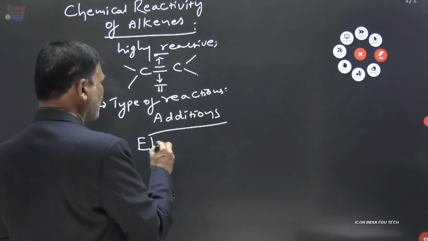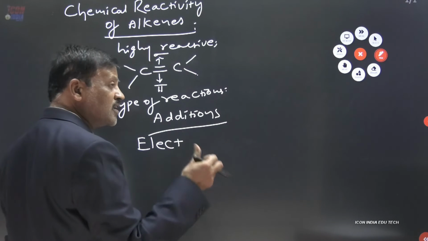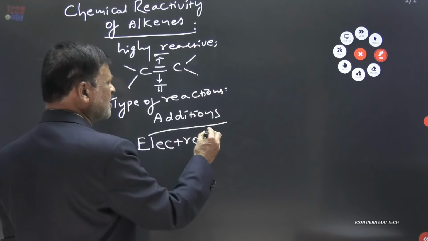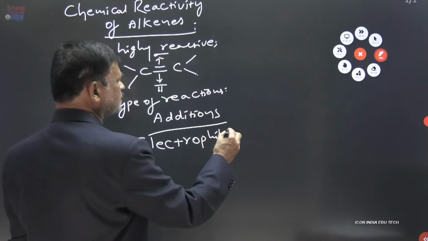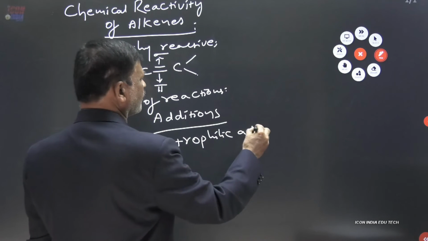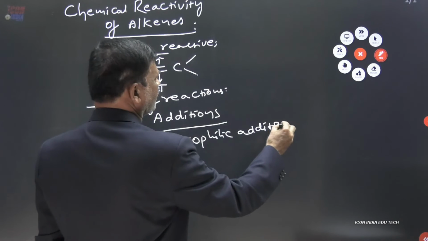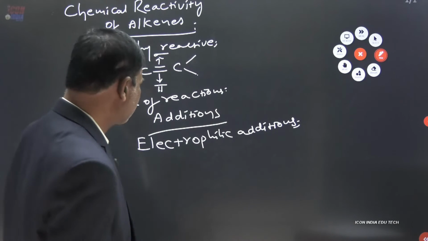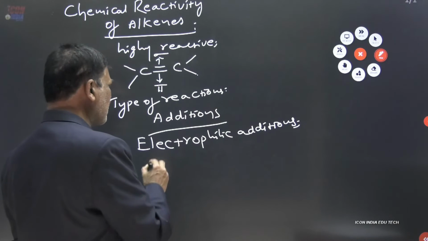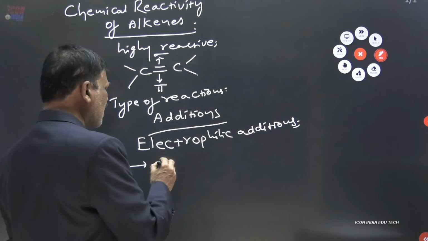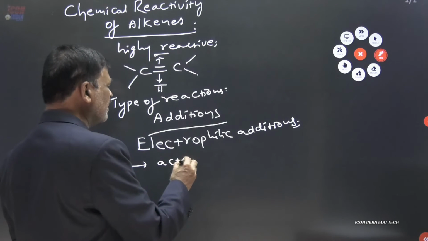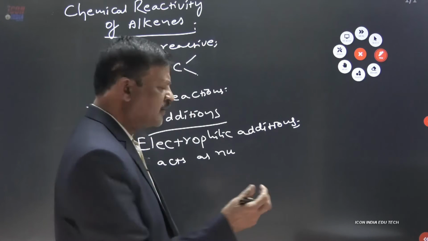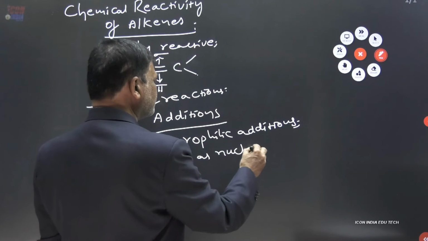So, the characteristic type of reactions of alkenes are electrophilic addition reactions. In all these electrophilic addition reactions, our alkene will act as a nucleophile, the source of pi electrons.